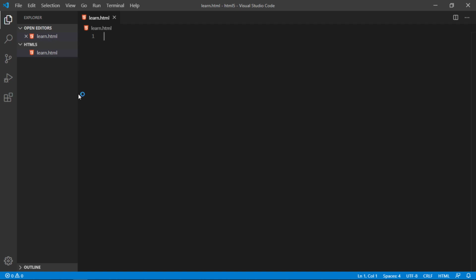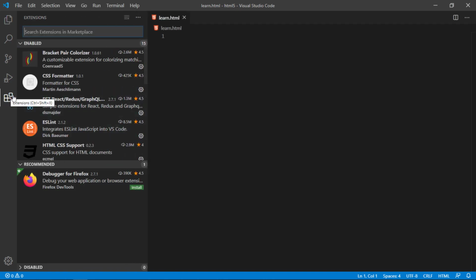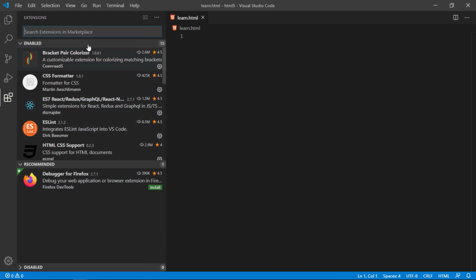For better web development, and for learning quickly, you have to install a few extensions. You click this extension icon, and you get the list. I have already installed these extensions, so you won't find any new ones.